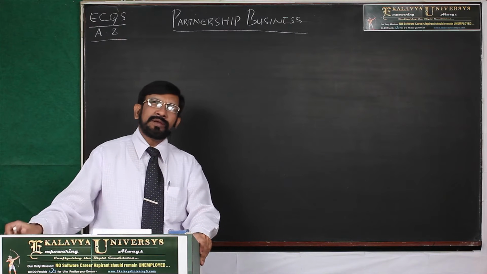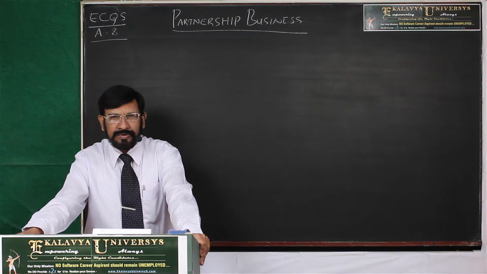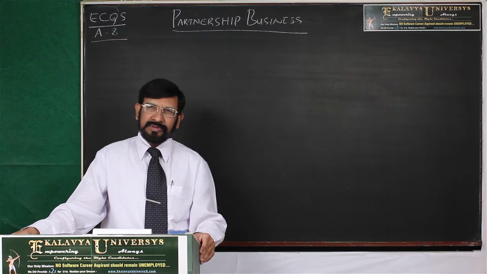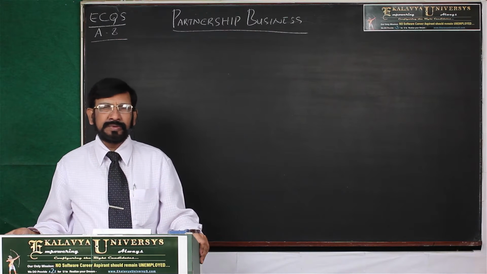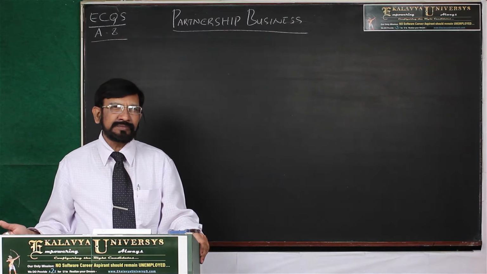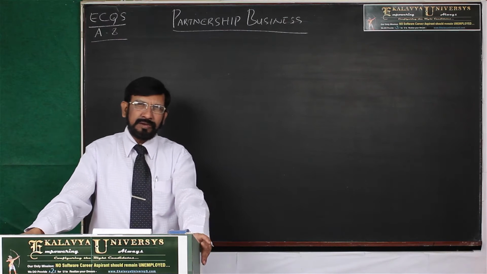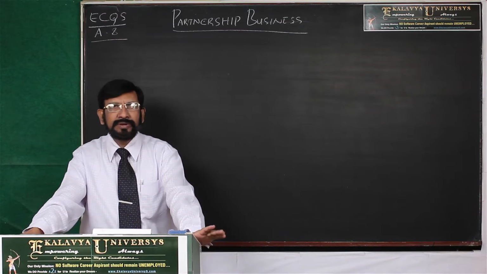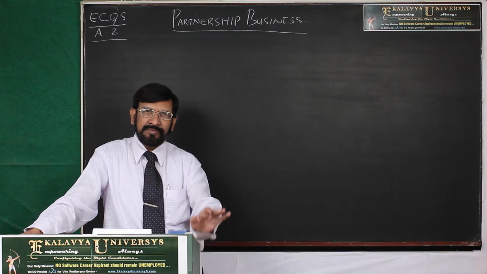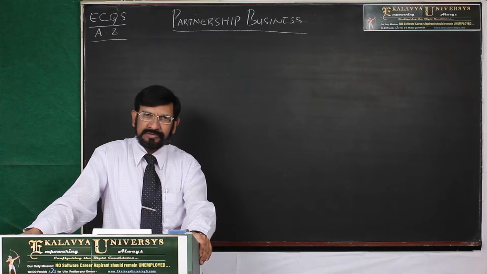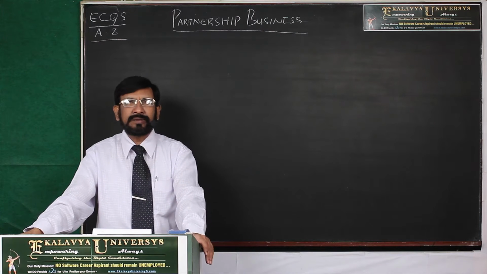Here, whenever I use the term profit, it includes losses. As you know, in business, sometimes profits may come, sometimes losses may occur. So, whenever I use the word profit, it includes losses. Every time I don't use the word losses. So, you please understand that.